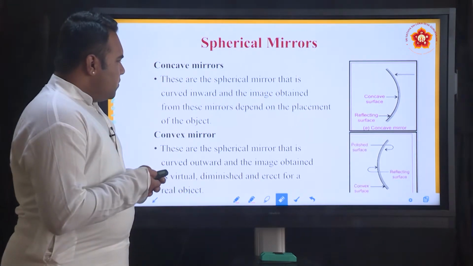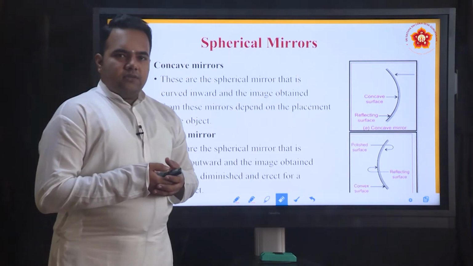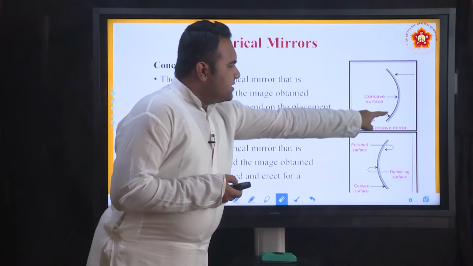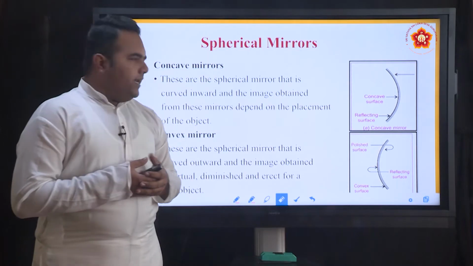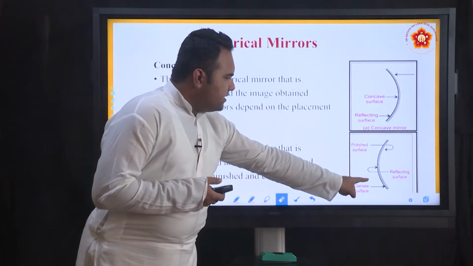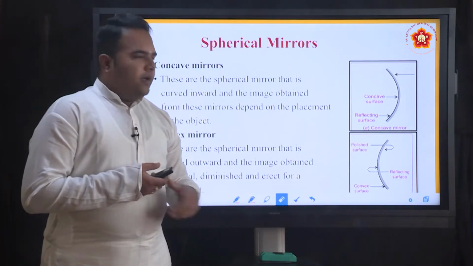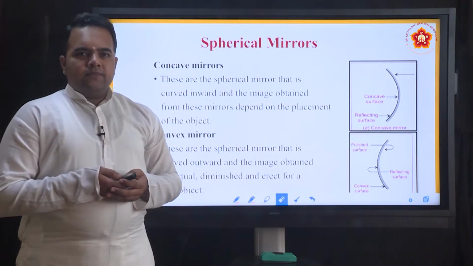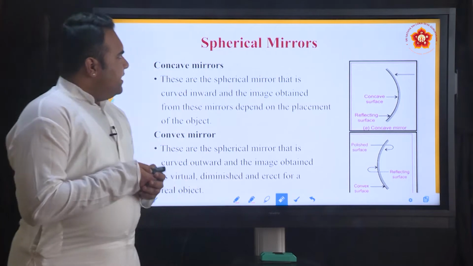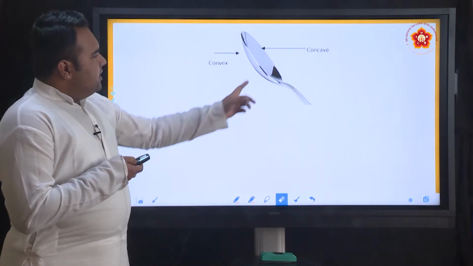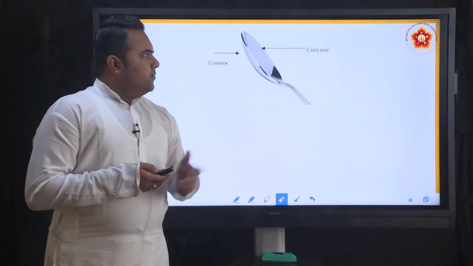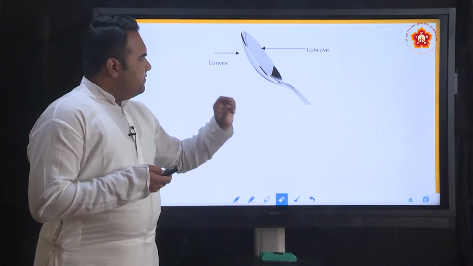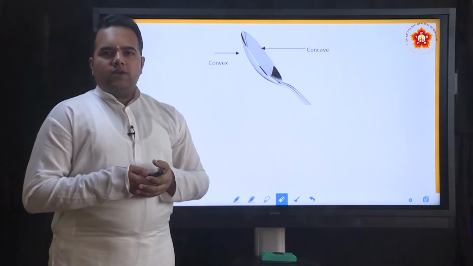So, this is how a convex mirror looks. A concave mirror is curved inward and the reflecting surface is inward, whereas a convex mirror is curved outward and the reflection takes place on the outward surface. For example, in daily life, take an example of a spoon. There are two sides of the spoon, one which is curved inwards and one which is curved outwards.